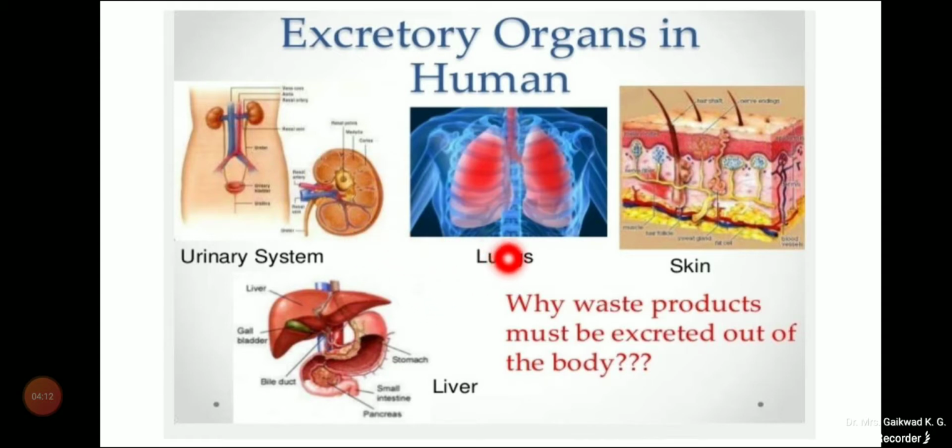Kidneys are there, and lungs excrete carbon dioxide, which is toxic to our body. The skin, through sweat, eliminates excessive salts from the body. The liver also has its own role in excretion.